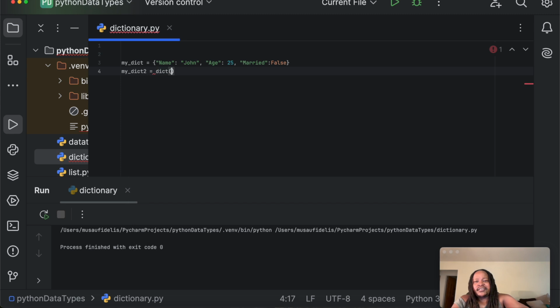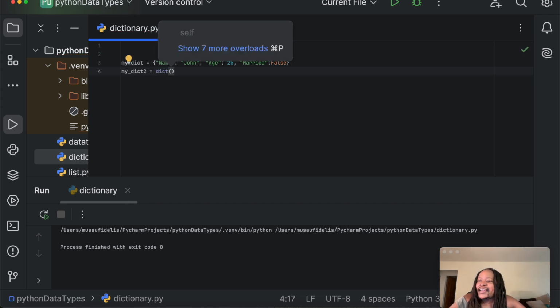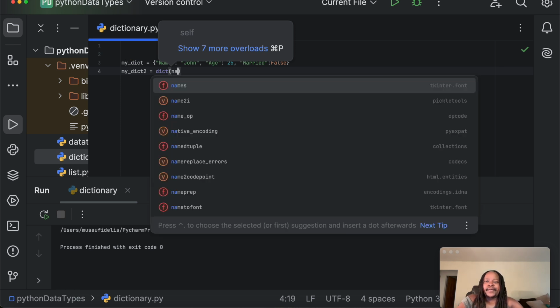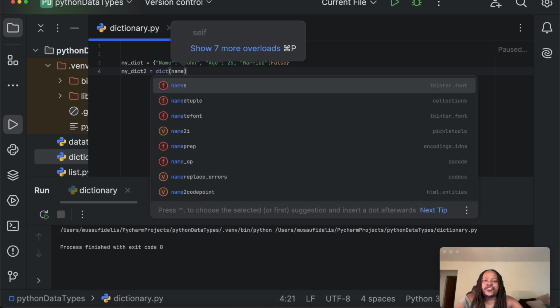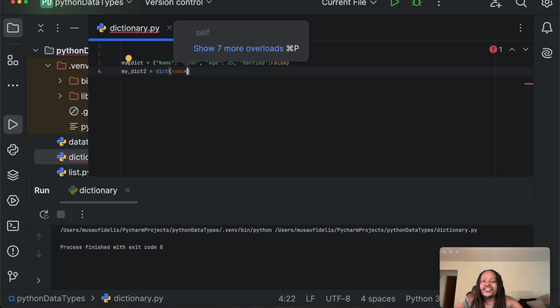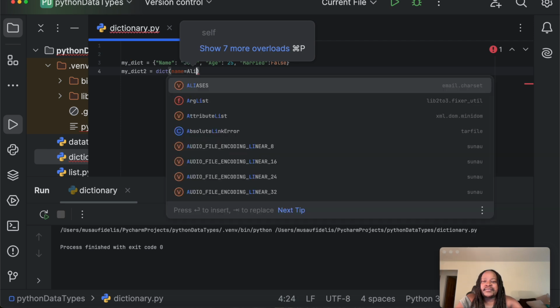Remember, it's a function, so we have to use opening and closing parentheses. And when we use the dict function, for the key we do not use quotes. Like for instance, we can say name, and we don't use colons to separate the key value. We use the assignment operator, is assigned to. Then we can say Alice, for instance.